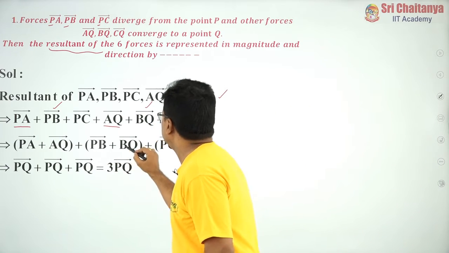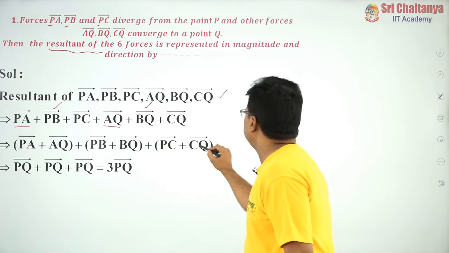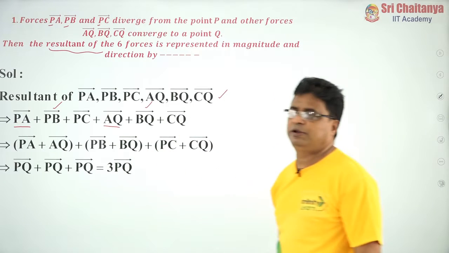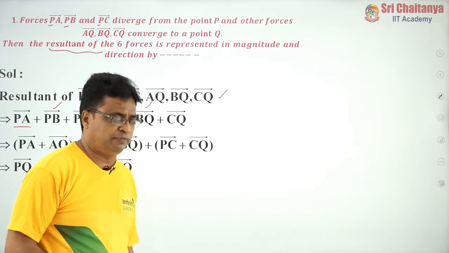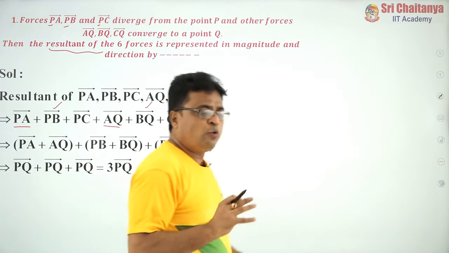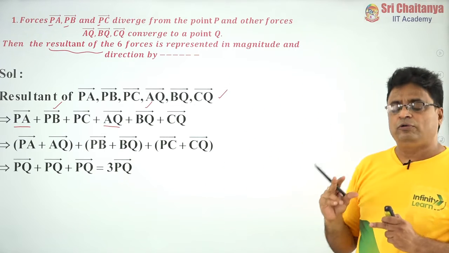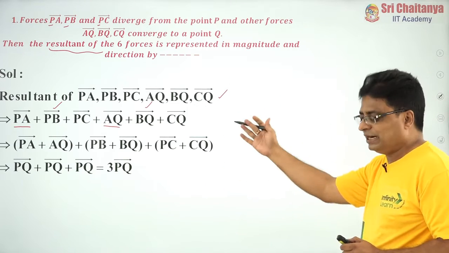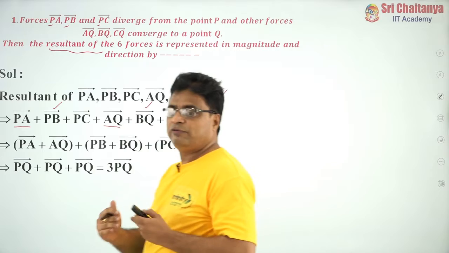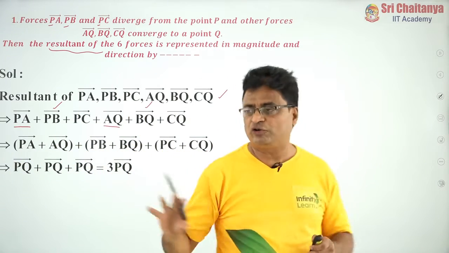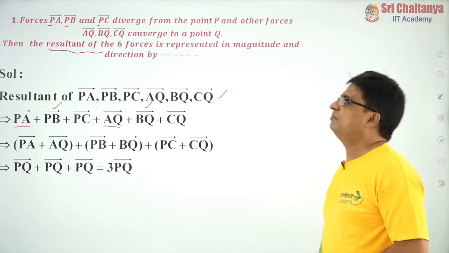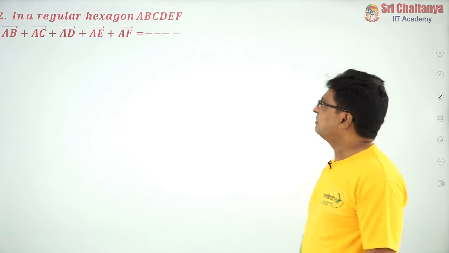Similarly, PB plus BQ is PQ. Similarly, PC bar plus CQ bar is PQ. Therefore, total 3 PQ. This is about the first problem, an elementary problem. But how can we add the 2 given vectors whenever this kind of situation arises? So, when addition is possible, that is the important point. In that aspect only this problem is important. Now, coming to the second question.